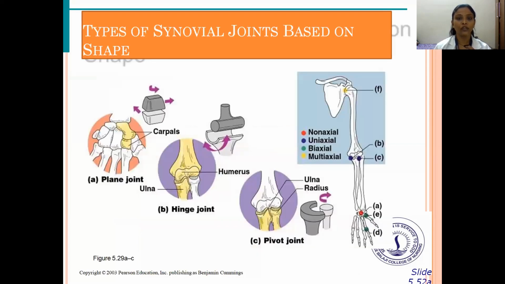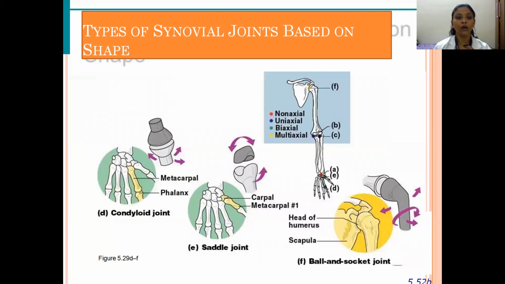And these are the types of synovial joints based upon their shape, which you can see as A, B, and C. First one is a plane joint, which you find in the carpals, second is a hinge joint, which you see in the ulna and humerus, and third one is the pivot joint, which you can see in the ulna and radius. So non-axial, uniaxial, biaxial, and multi-axial joints are present among these synovial joints.